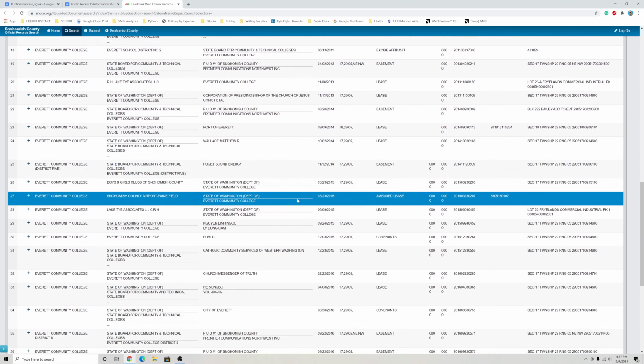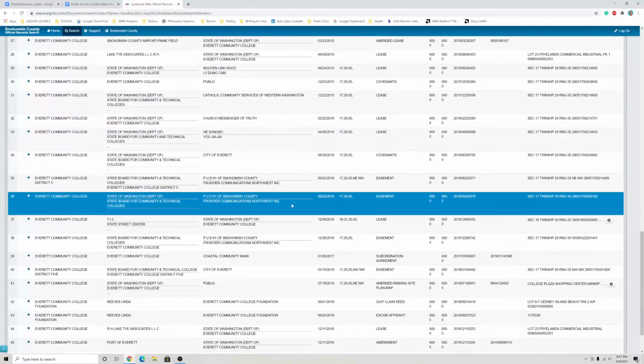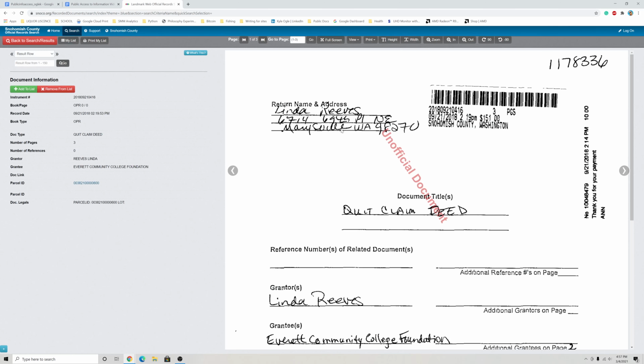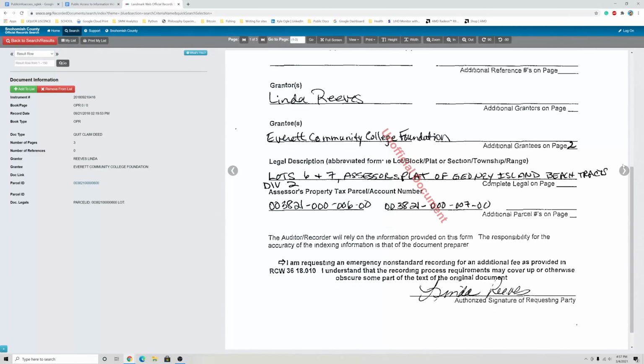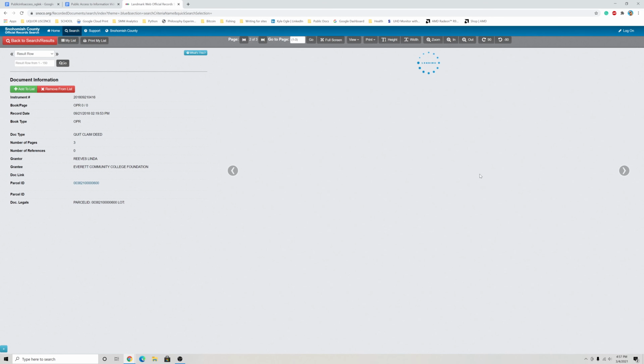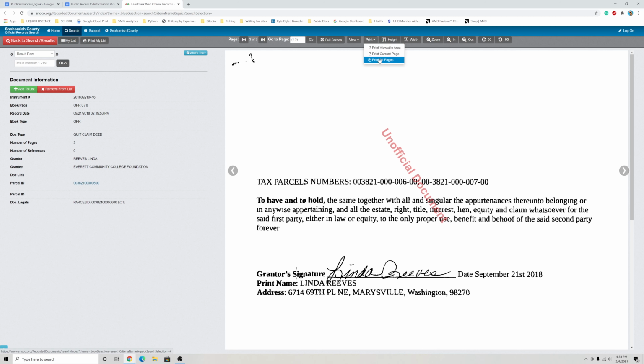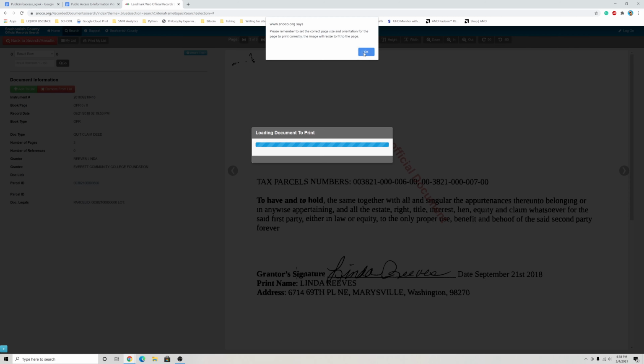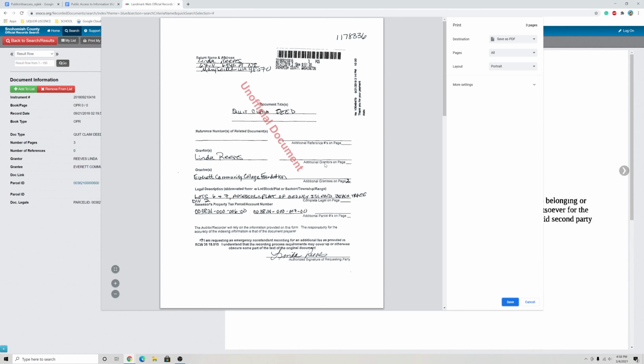Learning about property paperwork like quitclaim deeds or deeds of trust will help you navigate this site more effectively. Here is a quitclaim deed for property given to EVCC. To save or print paperwork from the site, simply click Print and print all pages, and then save to your desktop or print.